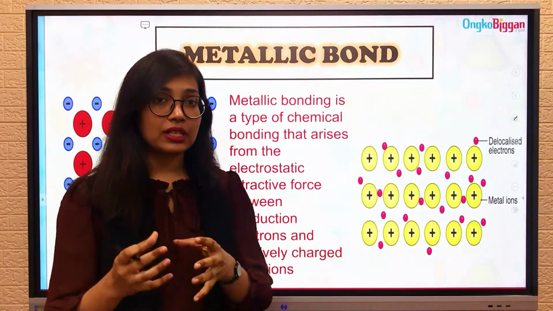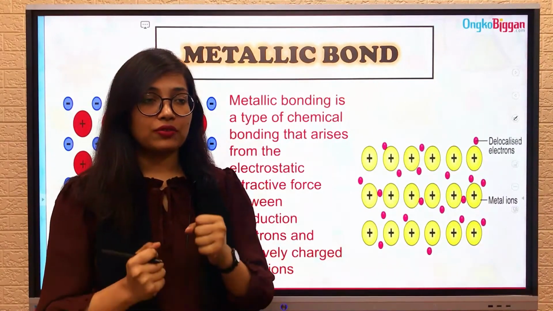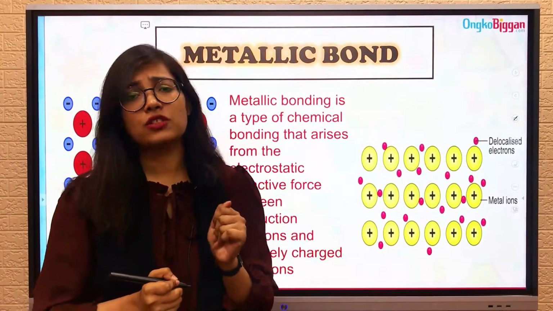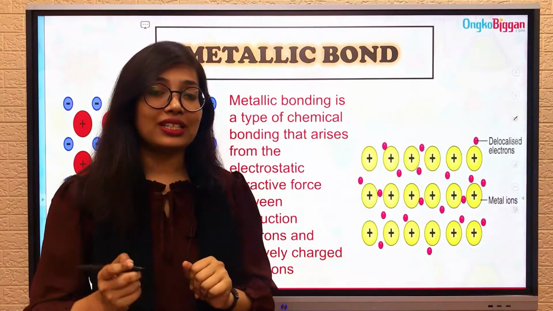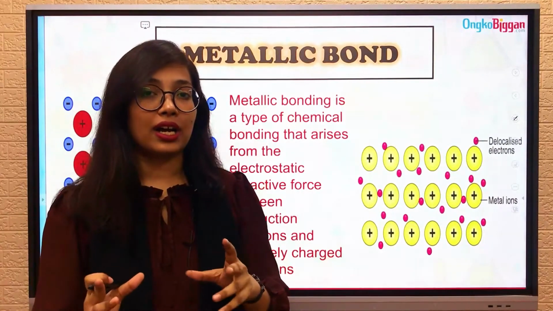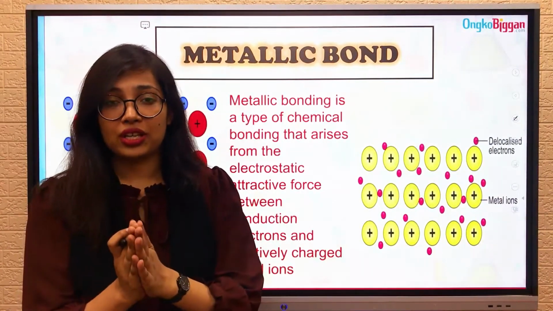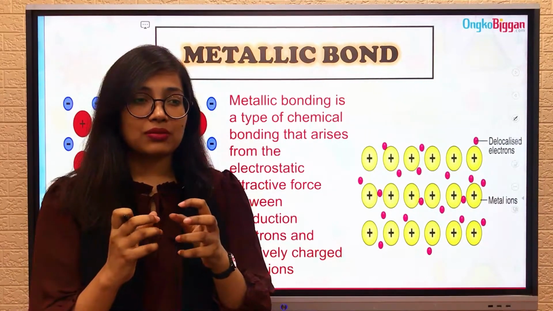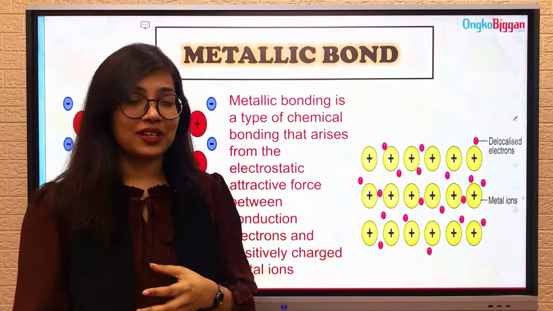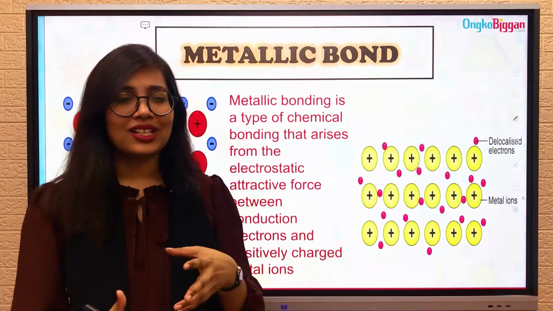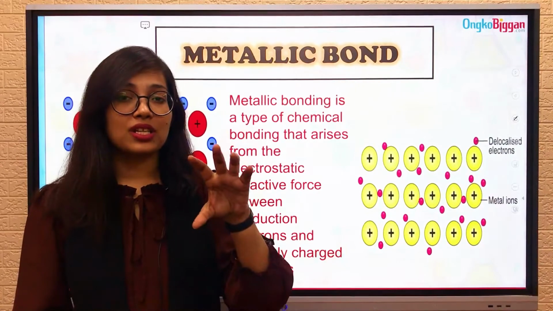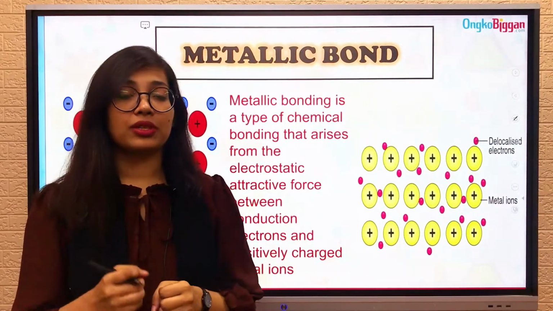In these metals, the metal atoms are attached together. If you take a piece of iron, a chunk of iron bar, a chunk of gold, a chunk of silver, a chunk of sodium as well, these are metals, right? And in these metal chunks there are plenty of metal atoms which are stacked together. So what makes them stay together? What is the sorcery here? We're gonna find it out. And there is no sorcery actually. This is pure science, and the science behind it is that the atoms remain together because of metallic bonds.